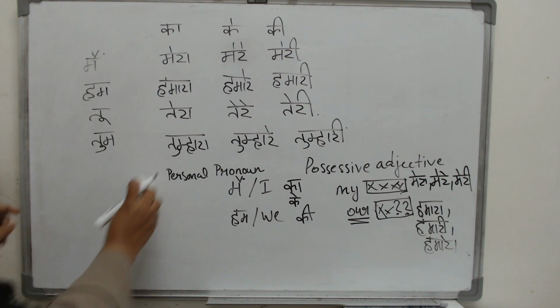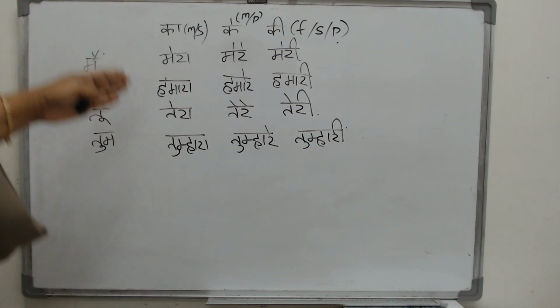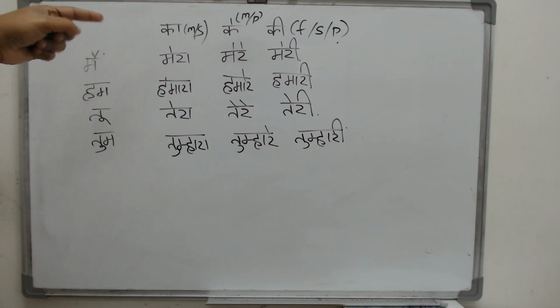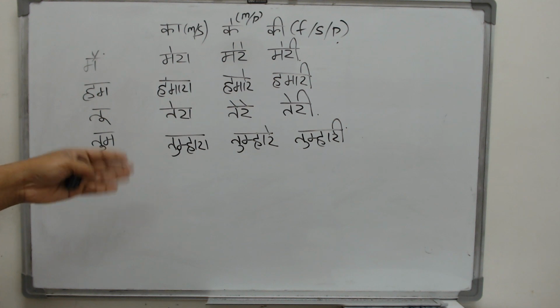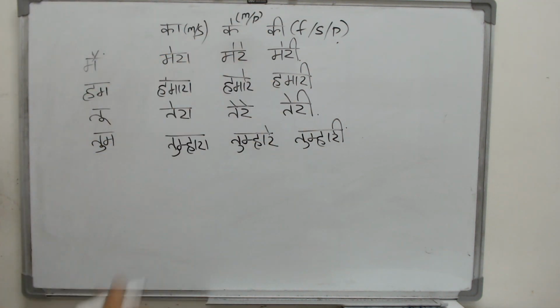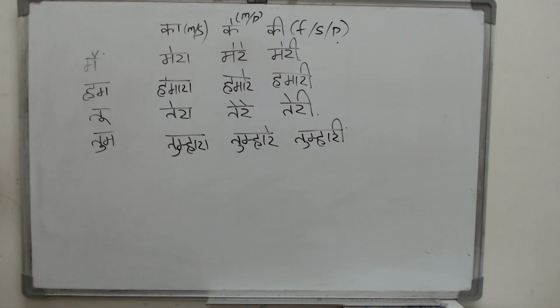Let us see how it works. When you own one singular male, this is what you will get. मेरा, हमारा, तेरा, तुम्हारा. If it is a plural male, मेरे, हमारे, तेरे, तुम्हारे. If it is ki, meri, hamari, teri, tumhari. So why have I written just 5? There are 9 personal pronouns, right? But these are the only ones that follow this order.